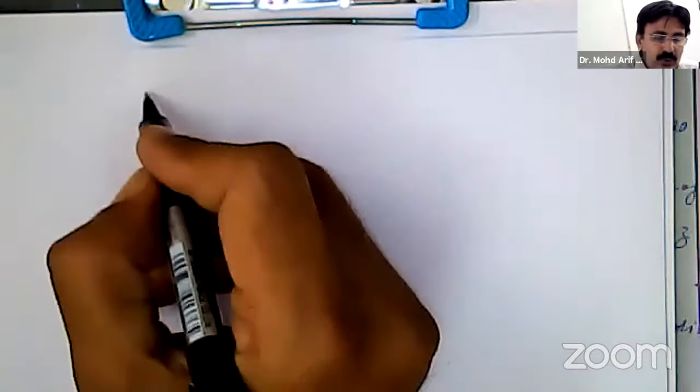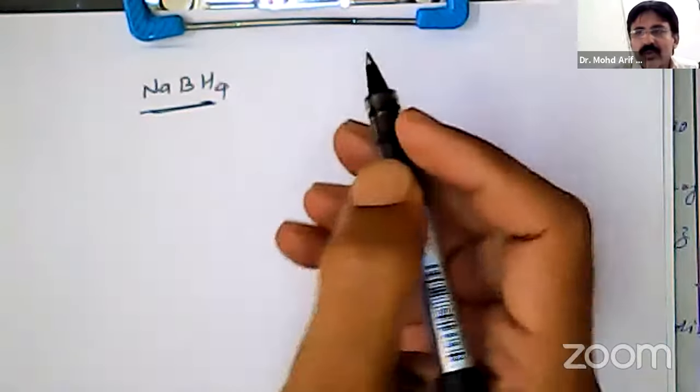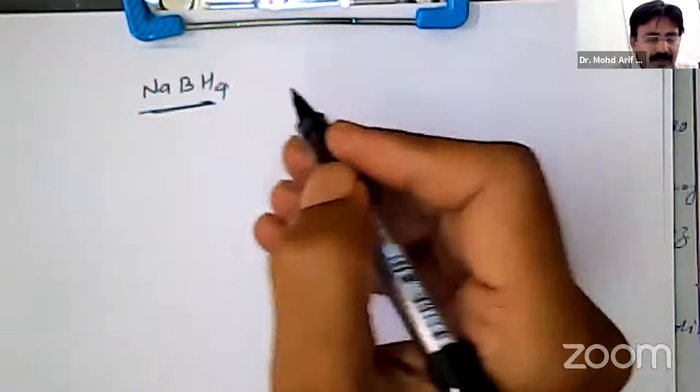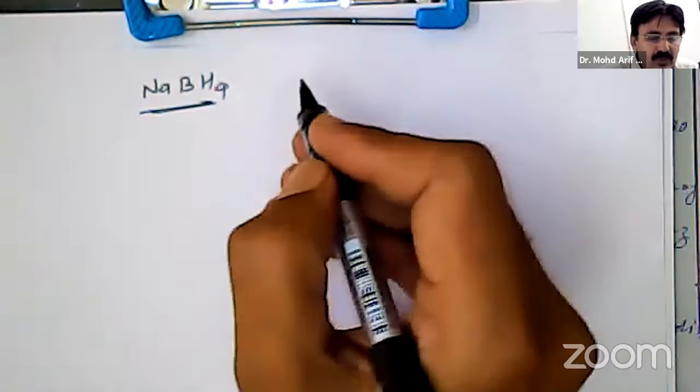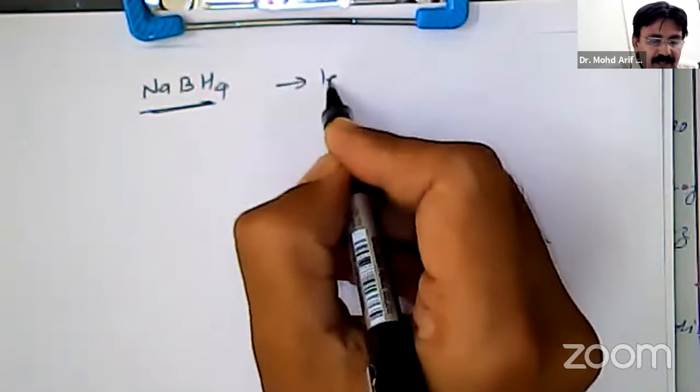The second reducing agent we have seen just now is sodium borohydride. It is also having similar structure to lithium aluminum hydride, but it is less reactive.